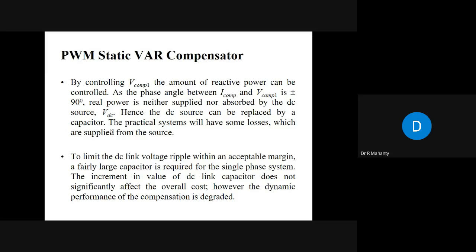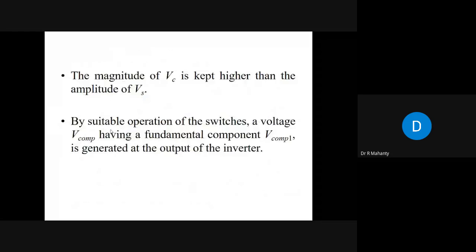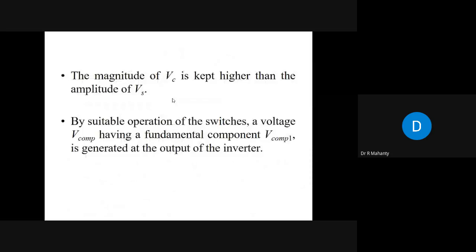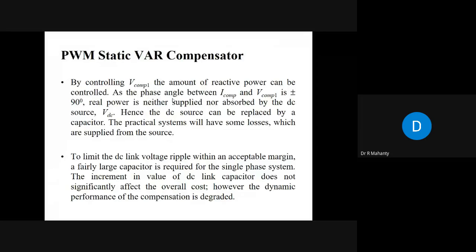The practical system will have some losses which are supplied by the source. There will be some losses in the switches, and the inductors will not be pure inductors and the capacitor will not be a pure capacitor. They have their own limitations. So in practical cases, there will be some losses which are supplied by the source. Only that much of losses will be supplied by the source. Apart from that, the source need not do anything.